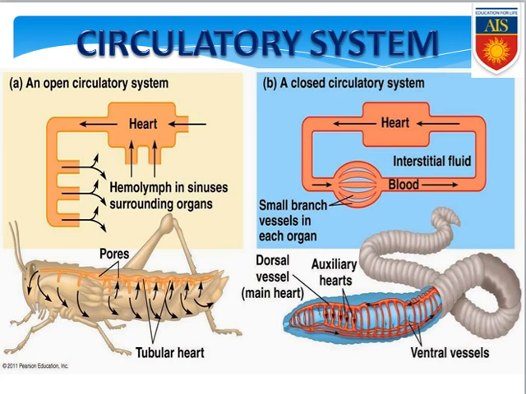But if you go to the vertebrates or the chordate category, they all again show a closed circulatory system. So what is told about the closed circulatory system? A closed circulatory system is a type of circulatory system where the blood or body fluid is enclosed within blood vessels and always passes through them, and the heart is there for pumping the blood. A capillary network is also present at the junction of the artery and vein. So this is the closed circulatory system, which is found only in Annelida among invertebrates, and in all vertebrates also.